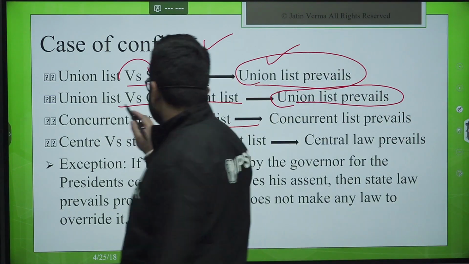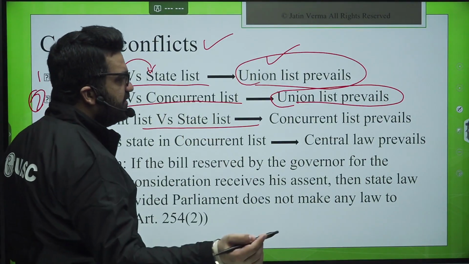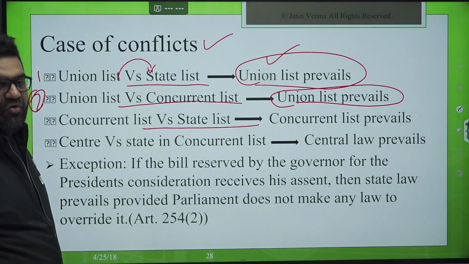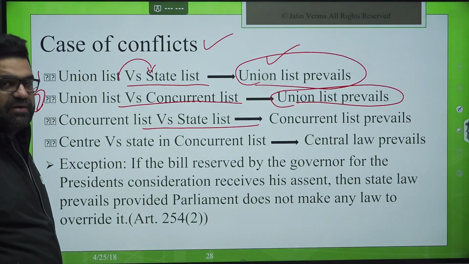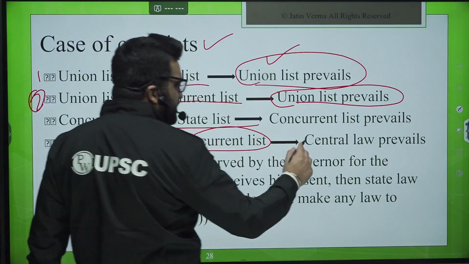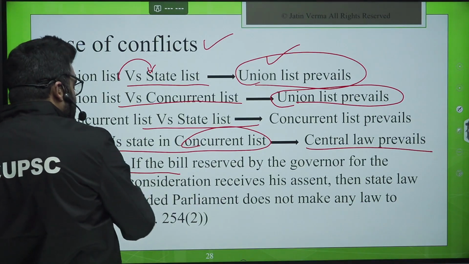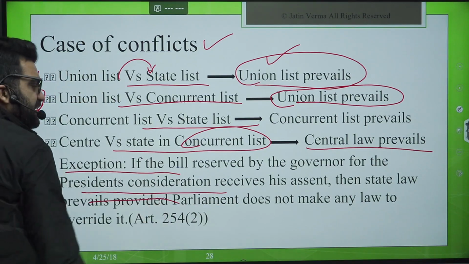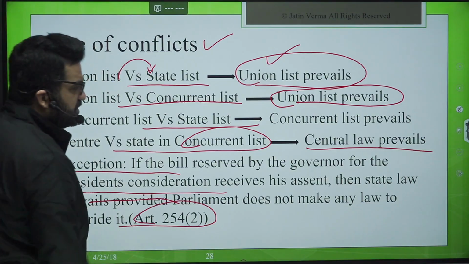Now to resolve this second point, the governor can reserve the bill passed by the state legislature for the president's consideration. Article 201 basically, precisely, right? Center versus states in the concurrent list, central law prevails. Then the exception is if the bill reserved by the governor for the president's consideration receives the signature, then state law prevails, provided the Parliament does not make any law to override it. Article 254 clause 2. So this is there.